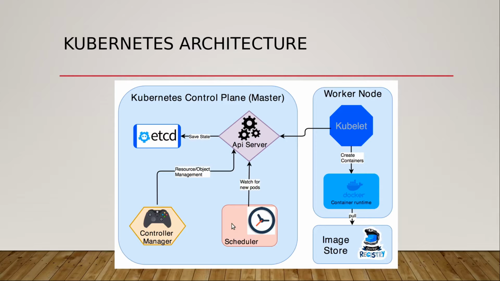What is managed by AWS when you go with the EKS? If you're going with your own deployment, everything needs to be managed by yourself. But if you're going with the EKS, this control plane is managed by AWS. You will be only focusing on your worker node. We'll see that example, because the example which I have taken, I have deployed my cluster on EKS only. I'll show you how easy it is to go and create a cluster on AWS using EKS.